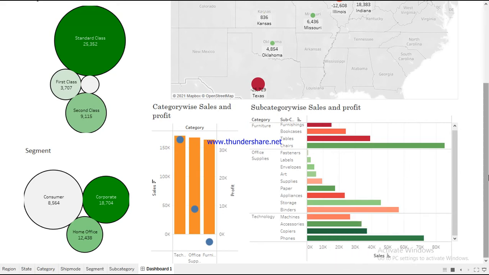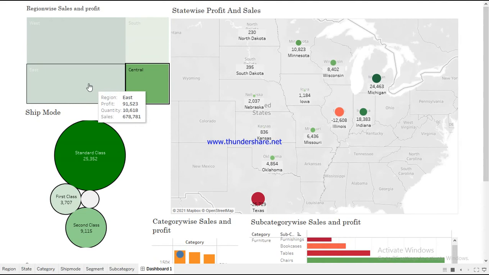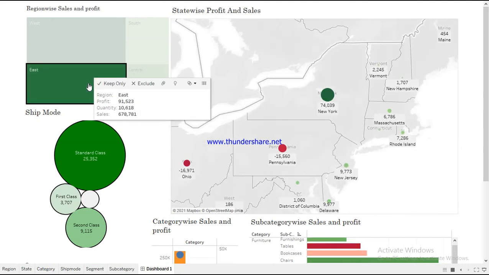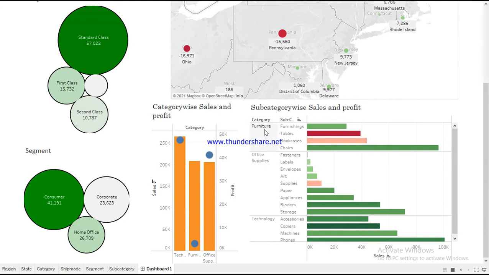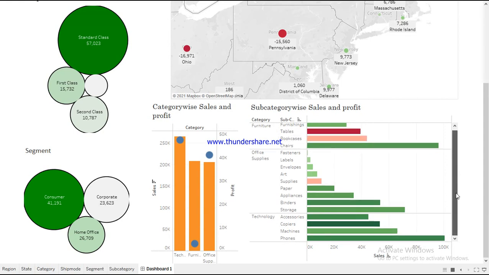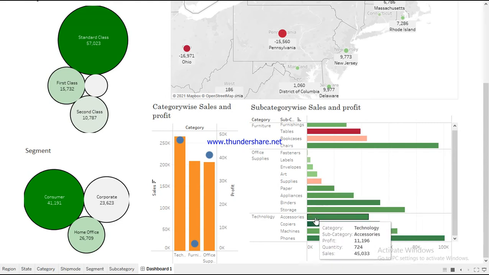Now let us check the East region. In the East region we can see that technology is doing good, office supplies is also performing well actually, and for furniture the loss is pretty low. Now for subcategory here, the 2 subcategories of furniture, that is tables and bookcases, were in loss. One of the subcategories of office supplies, that is supplies, is actually in loss, and technology is giving a pretty good result here.